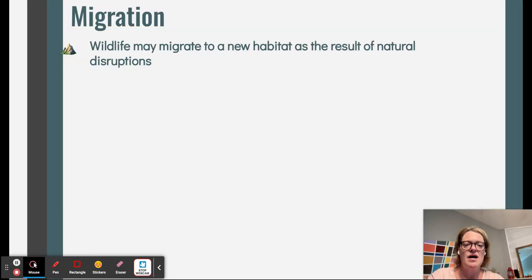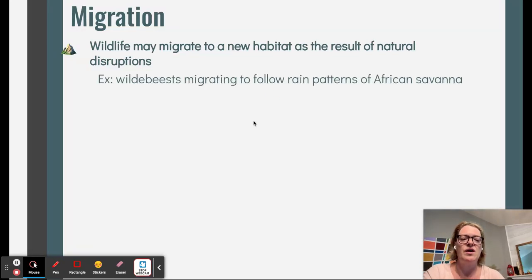Migration is something else that's caused because of natural disruptions. So any wildlife may migrate to a new habitat as the result of natural disruptions. And this is one thing they're seeing with nesting birds, especially those that are on the ground underneath like windmills, although that's not a natural disturbance, but it's an example of anthropogenic disturbance. But that just shows you that migration can actually change, and organisms in general can move to different areas based on coastal flooding, wildfires, all these different disturbances. So these are all impacts of natural disturbances.